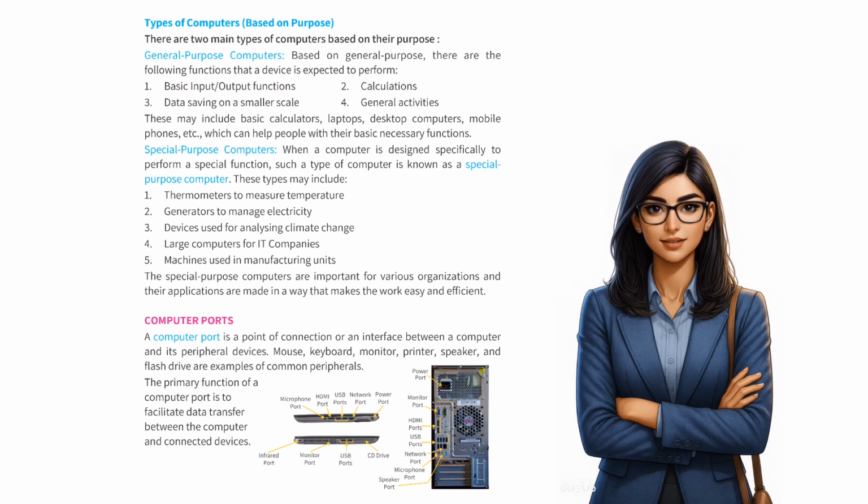When a computer is designed specifically to perform a special function, such a type of computer is known as a special purpose computer. These types may include 1. Thermometers to measure temperature. 2. Generators to manage electricity. 3. Devices used for analyzing climate change. 4. Large computers for IT companies. 5. Machines used in manufacturing units. The special purpose computers are important for various organizations, and their applications are made in a way that makes the work easy and efficient. Computer ports.